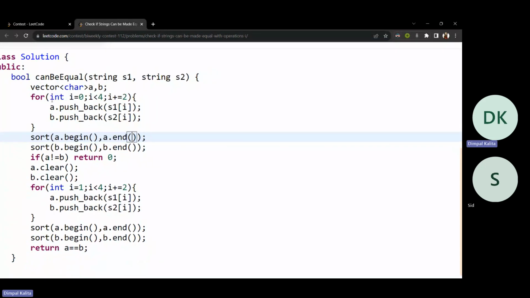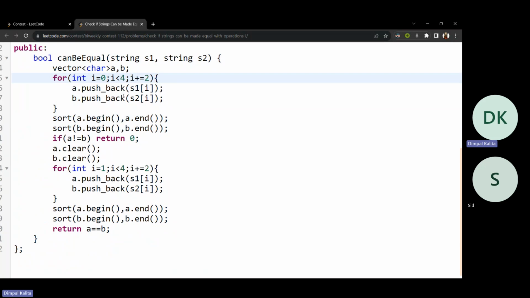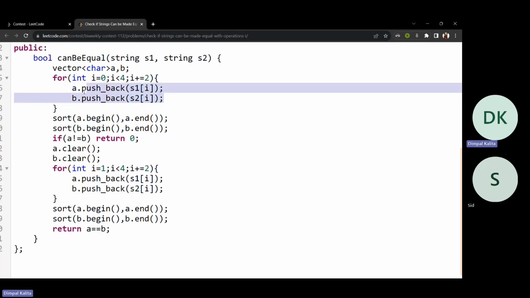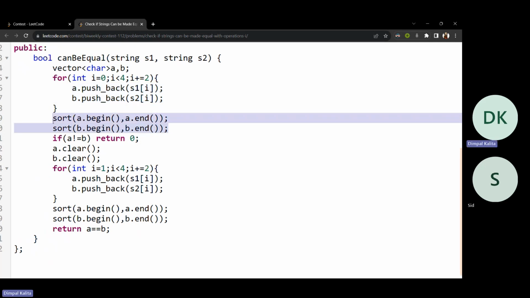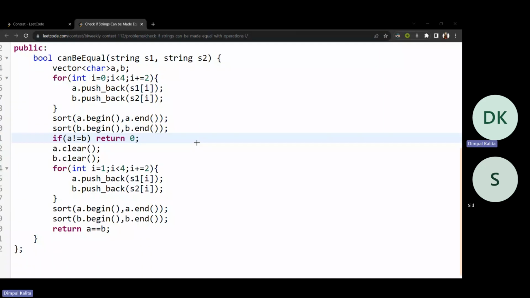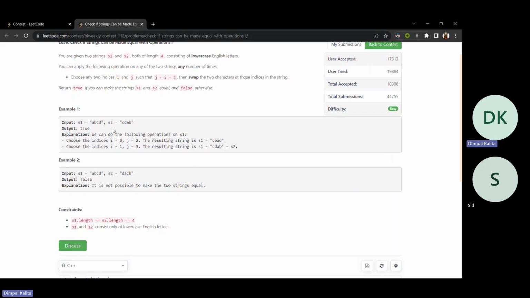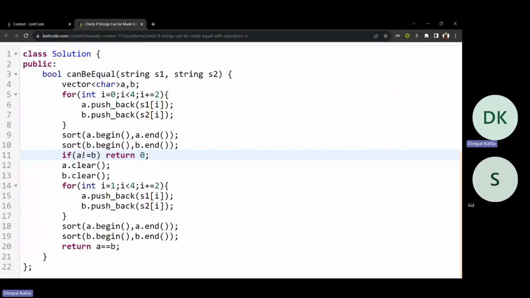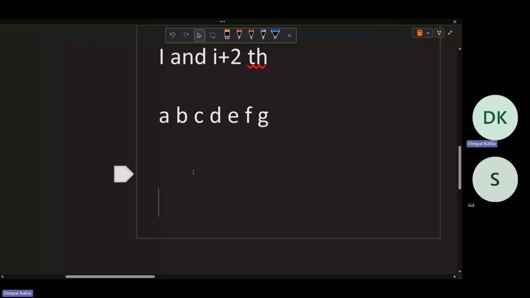In the code, the strings are of length 4. What I have done is taken a vector and picked all the characters at even indexes, then sorted both vectors. If they are not equal, like if the elements in the even positions are not equal, then it will always be false. We cannot make them equal.